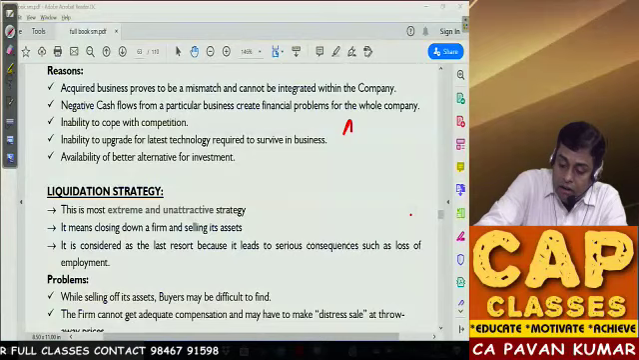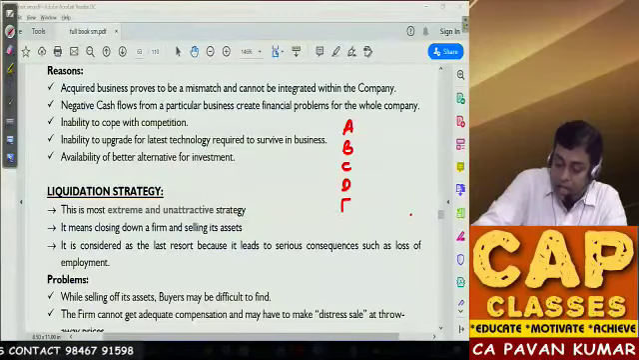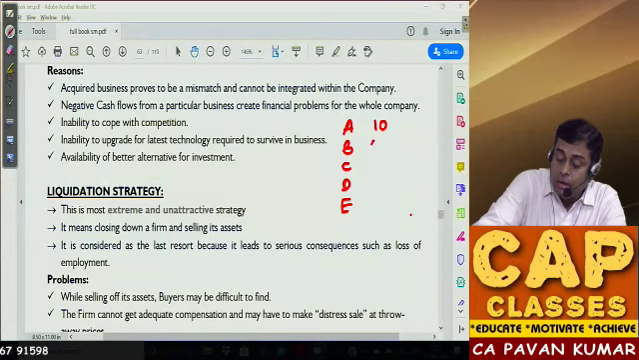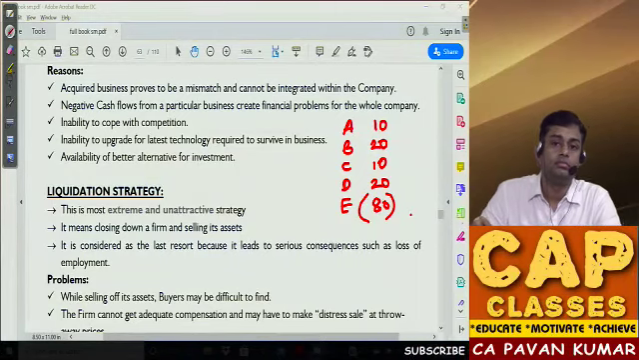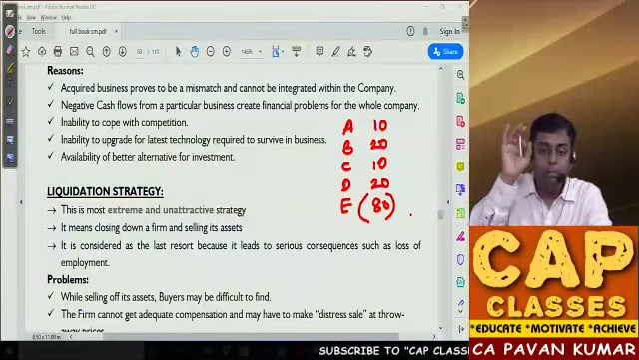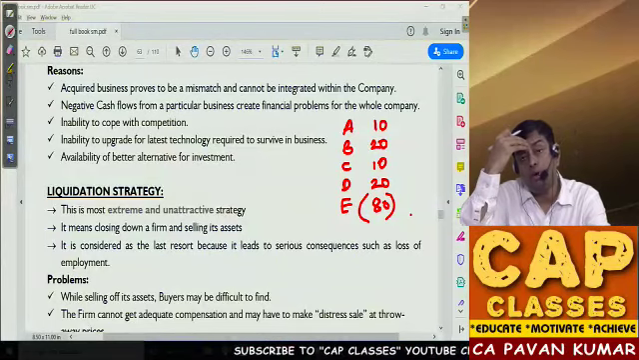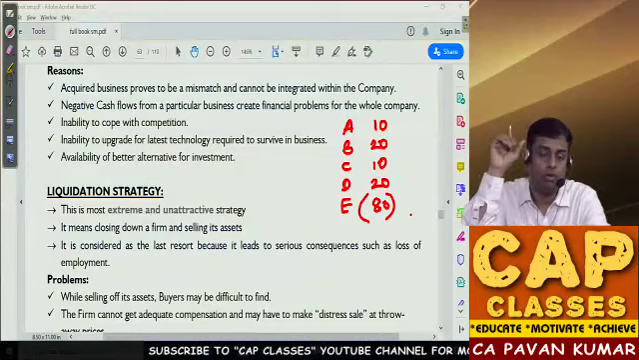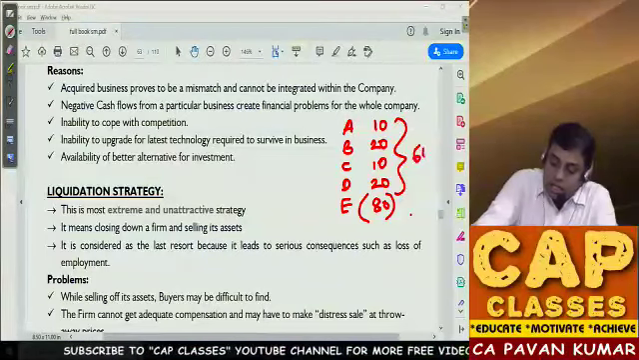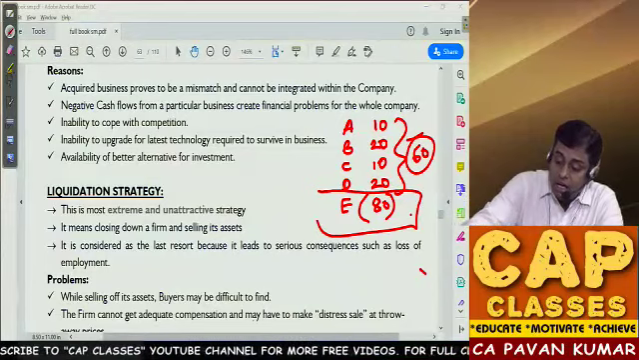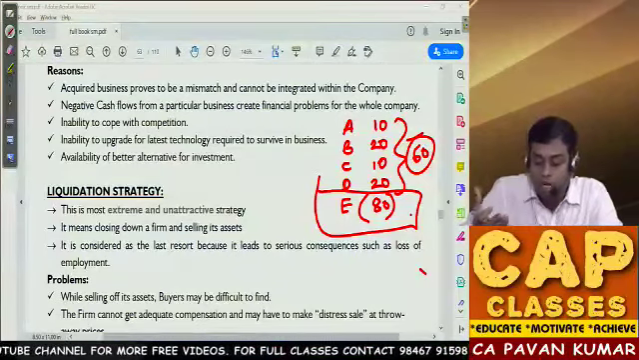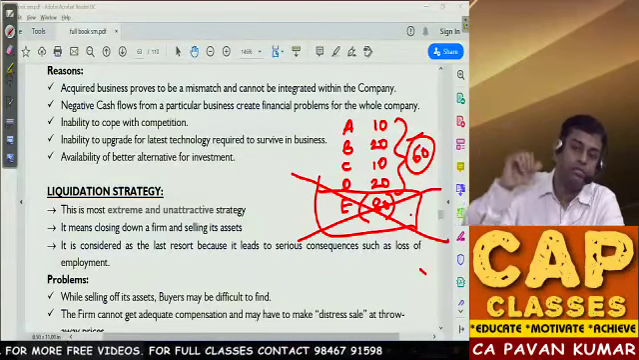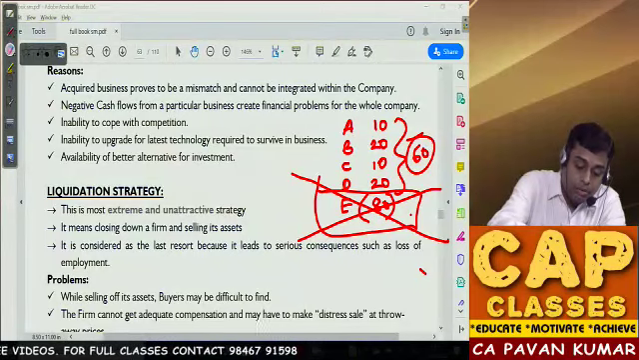What is this? You have 5 businesses, A, B, C, D, E. A business is earning 10 crores, B is earning 20 crores, C is earning 10 crores, D is earning 20 crores. E is making an 80 crores loss. Because of one business, the whole profits of the organization are screwed up now. So here 60 crores profit is there, here 80 crores loss is there. What can be done? Sell this. This is the only option. Don't do that business. That's what disinvestment means.